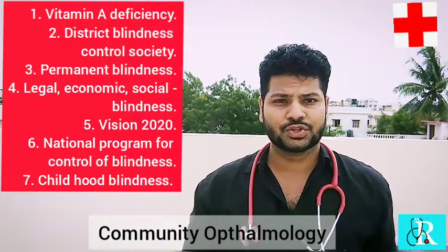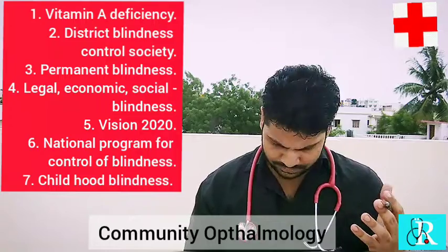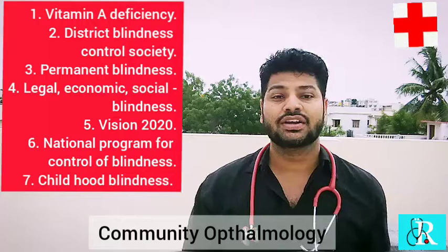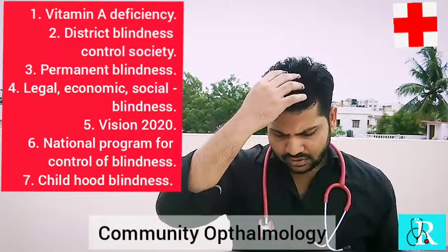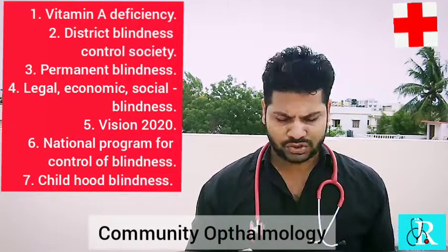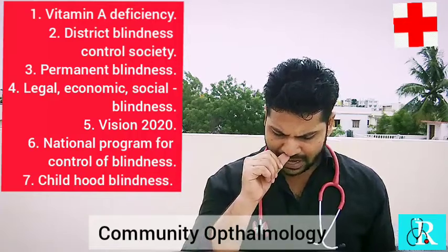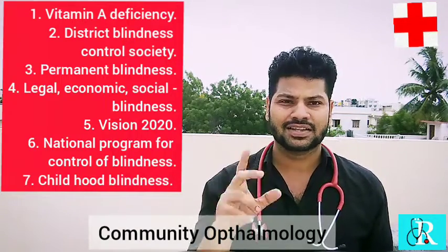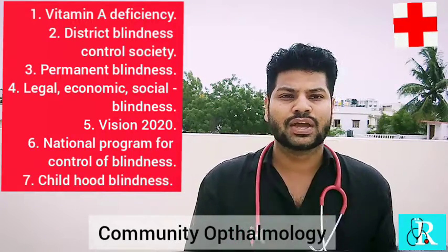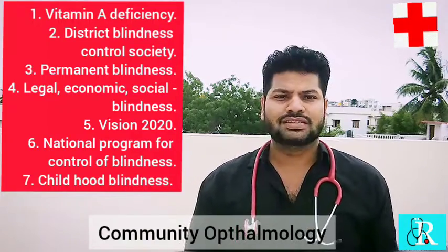Within this video I'll be discussing vitamin A deficiency that leads to xerophthalmia and its clinical features. Next we'll discuss the District Blindness Control Society, abbreviated as DBCS. Then come the causes of permanent blindness, then legal, economic and social blindness, Vision 2020, its aim and diseases targeted, and the National Programme for Control of Blindness and its aim. Next comes childhood blindness, the causes of blindness under 3 years of age. We will discuss it all within this video, so please stay tuned.